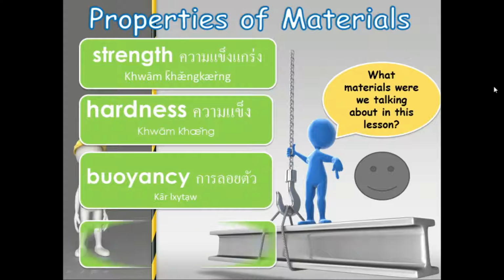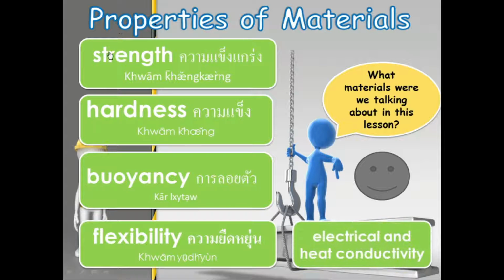So this time, all you need to do is to learn these vocabulary words. Okay? So let's start. We have the strength, hardness, buoyancy, flexibility, and electrical and heat conductivity. So, what materials were we talking about in this lesson? This is our topic for this time. Let's start with the strength.